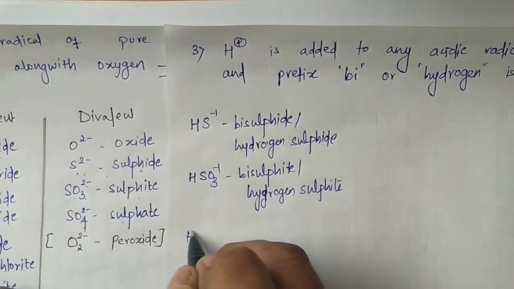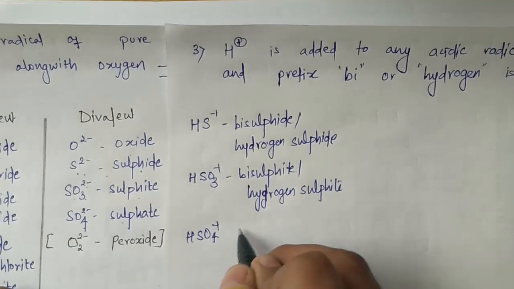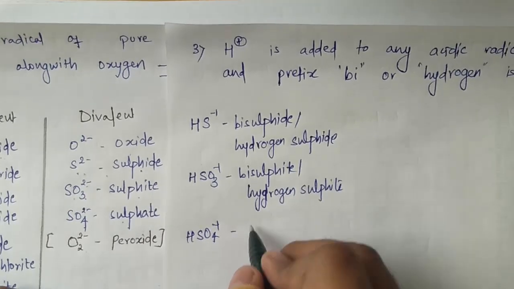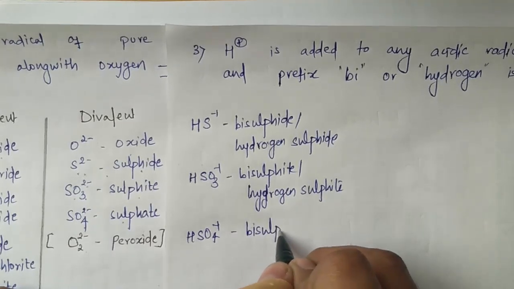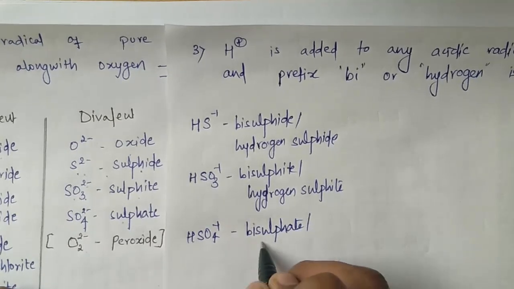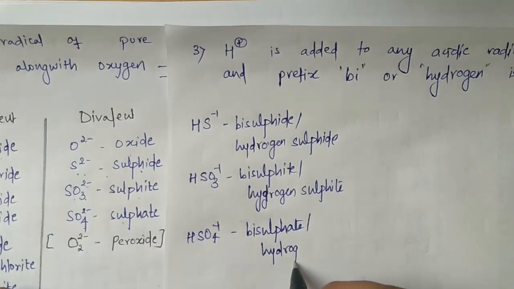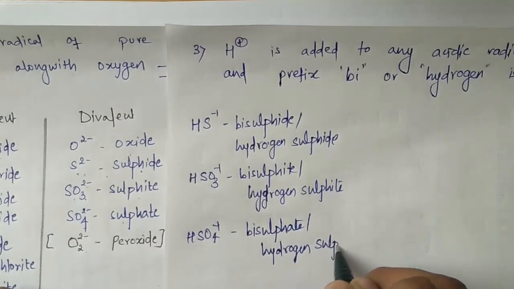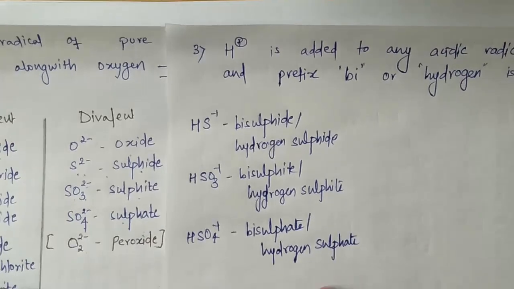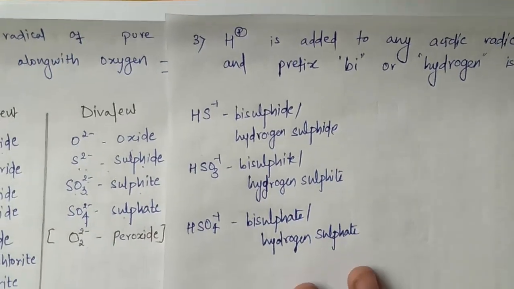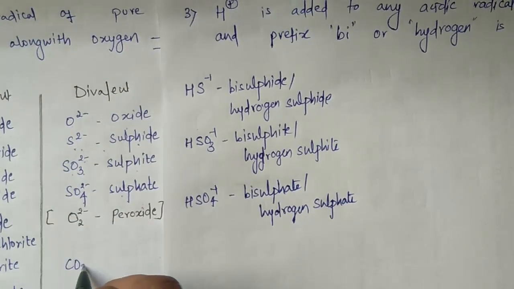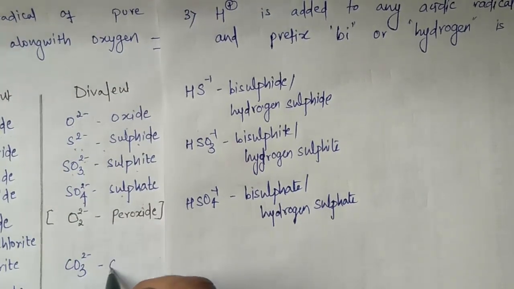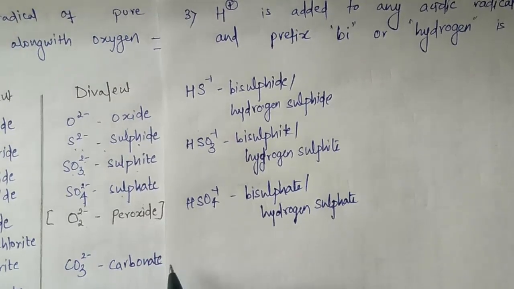Same way, HSO4 minus 1 will be termed as bisulfate or hydrogen sulfate. Similarly, I will take one more divalent over here, that is CO3 2 minus. This is called carbonate.